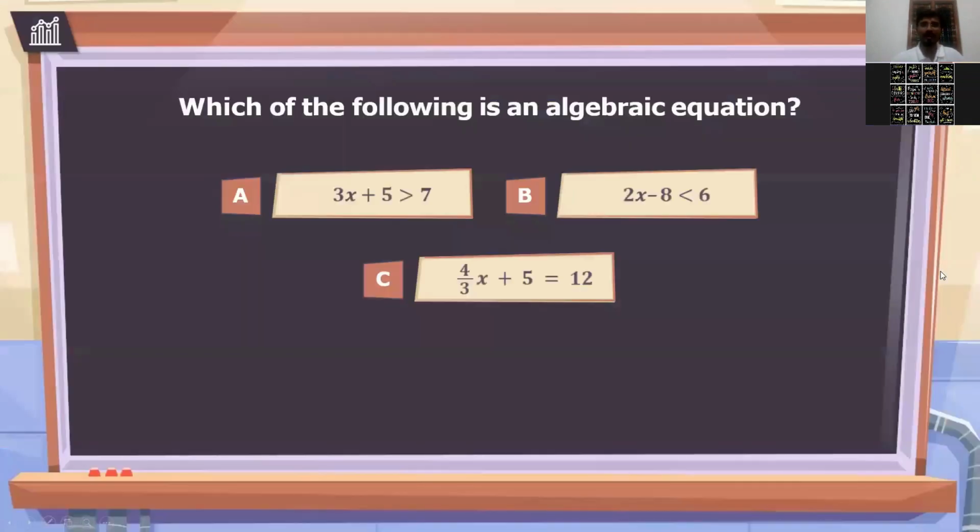Now we have one question. I have one question for you, so you have to answer it. Which of the following is an algebraic equation? Now you have to identify. Tell me, what is the correct answer? 3x plus 5. No, which one will be the correct option? It is asking which of the following is an algebraic equation?